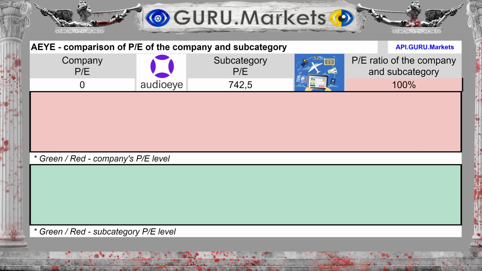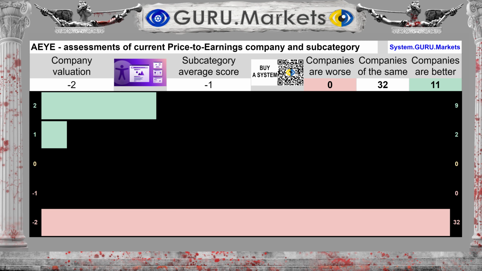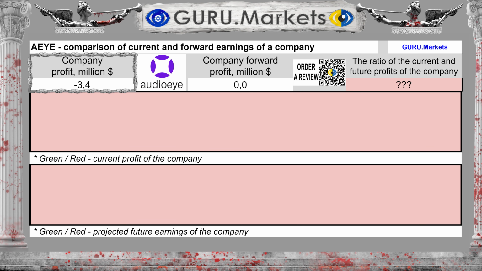The ratio of a company's stock market value to its profit is 0, while the average for the subcategory is 742.5, which is much worse than in the subcategory. Assessment of the company's stock price to profit ratios in comparison with companies in the subcategory: Very bad, -2 points.